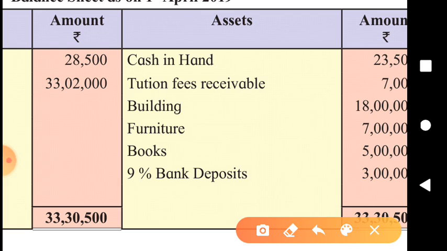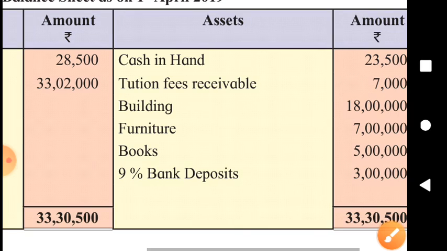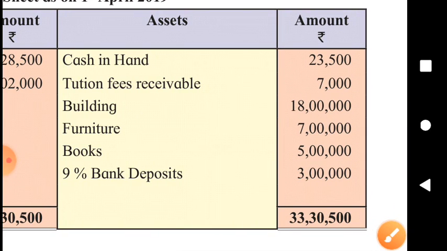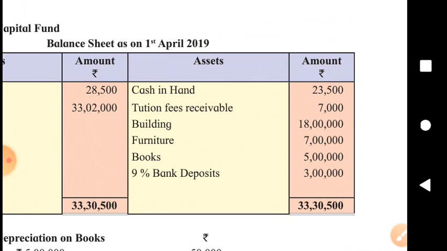9% bank deposits, 9% of 3 lakh, that is the interest to be received on bank deposit, and whether that much amount has been received during the year or not we will have to see. 9% of 3 lakh, 27,000.